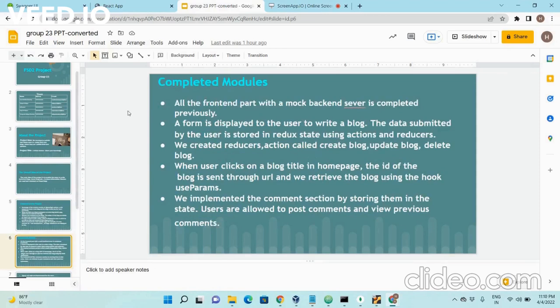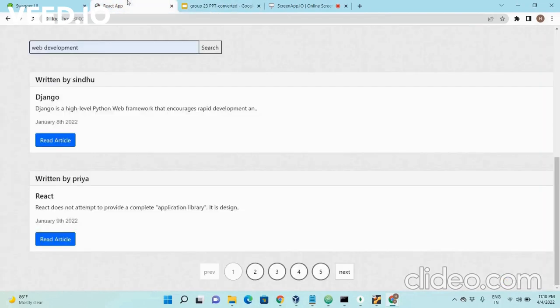All the front end part with a mock backend server was implemented previously. Now we replaced the mock server with a MongoDB server, and the form data is stored in the Redux state using actions and reducers. When a user clicks on a blog title on the homepage, the ID of the blog is sent through the URL to the appropriate API, and we are retrieving the blog.